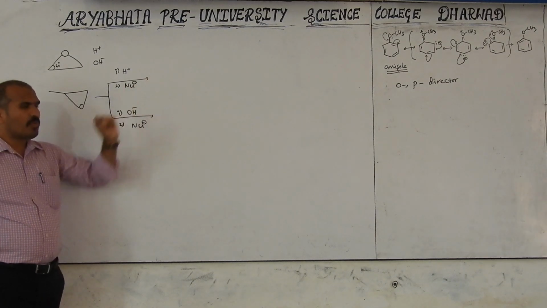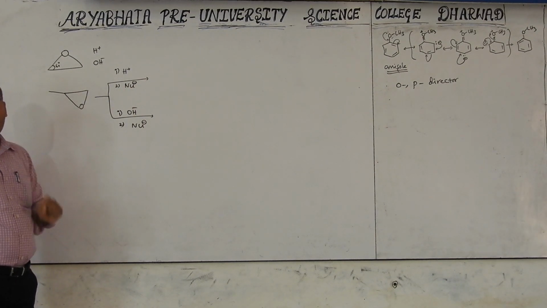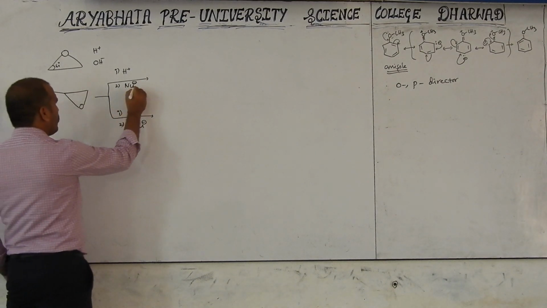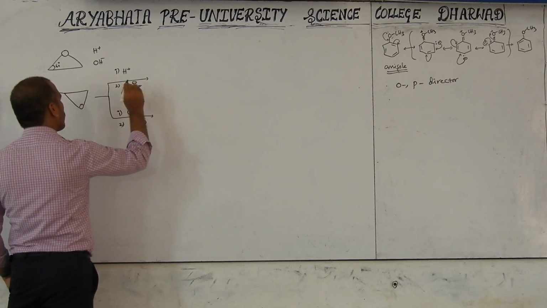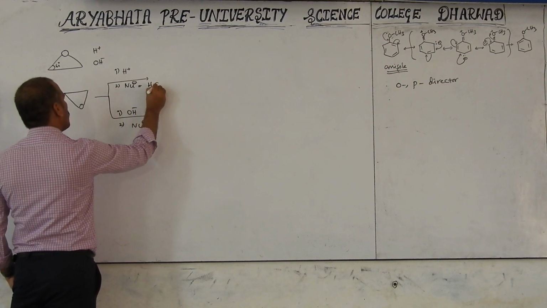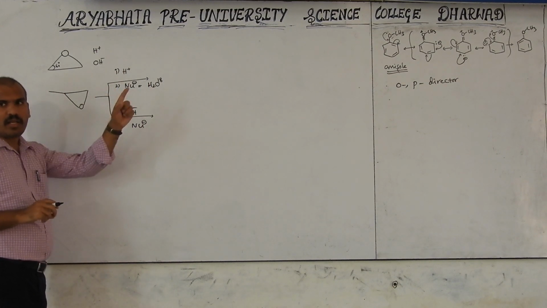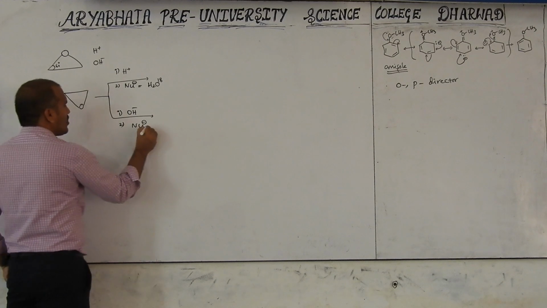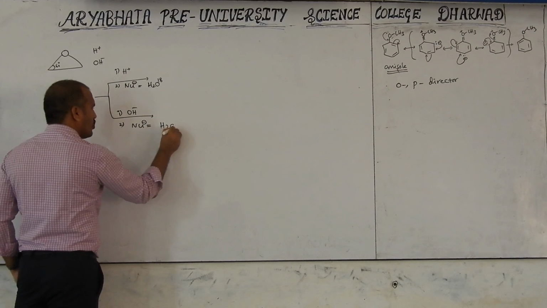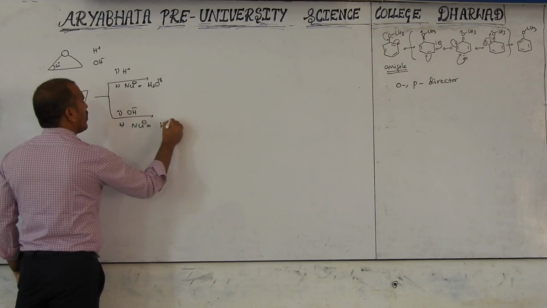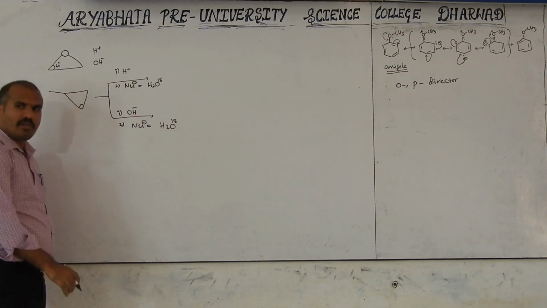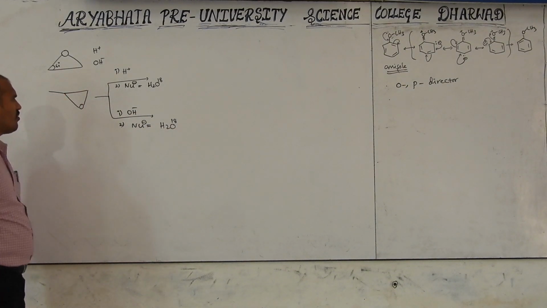Then what will be the product formation? That we have to work out. For example, consider this nucleophile as H2O-18, oxygen labeled with atomic mass 18. Here also the nucleophile is H2O, called an 18-labeled nucleophile. Then what are the products formed?